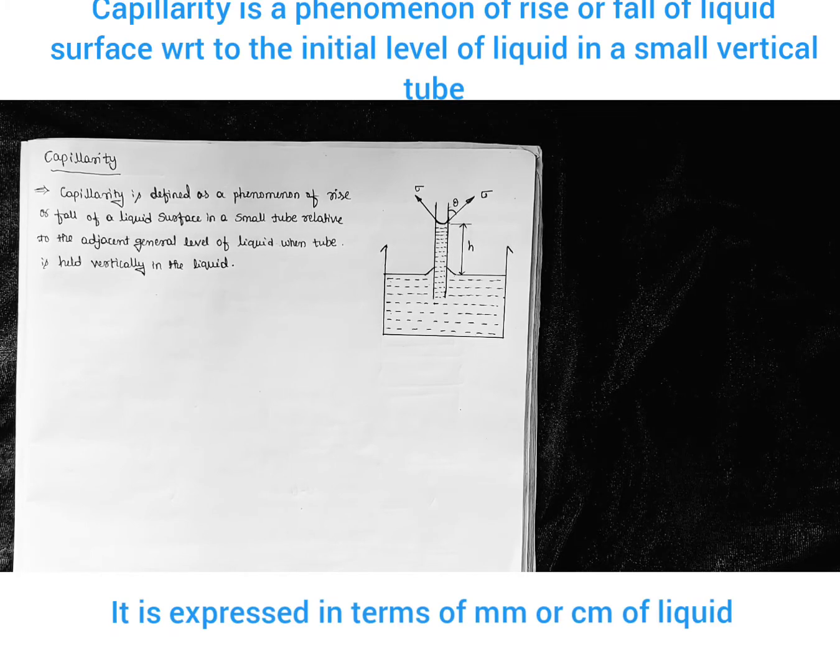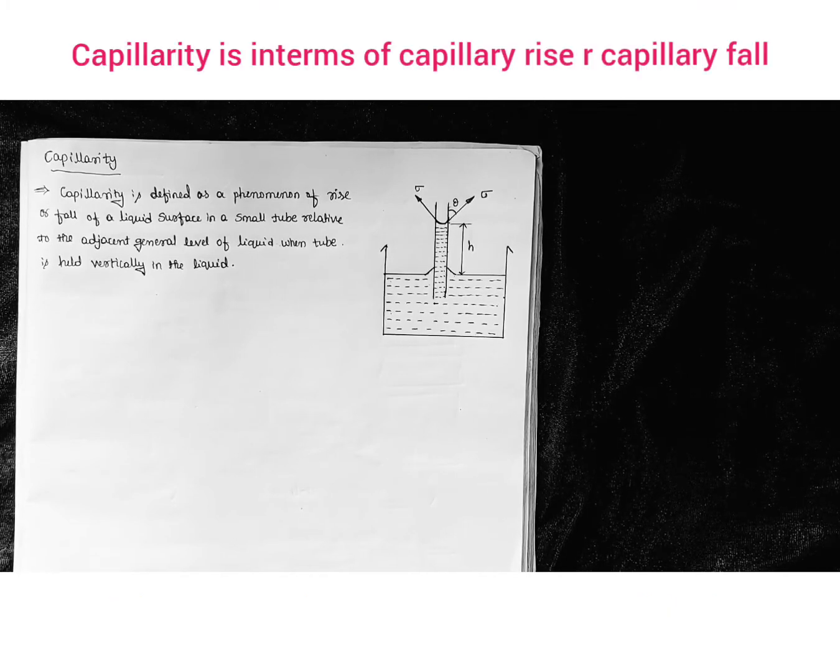So when a tube which is open at both ends is inserted within the liquid container, what amount of rise or what amount of fall of the fluid will take place, compared with respect to the initial level of the water? That phenomenon of rise or fall of a liquid in a vertically placed tube is called capillarity. It may be a capillary rise or it may be a capillary fall.